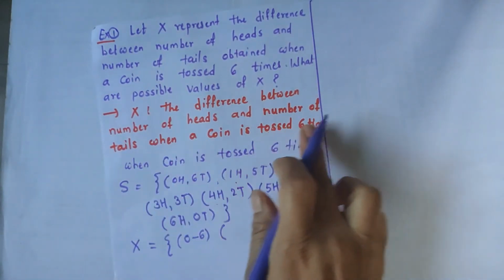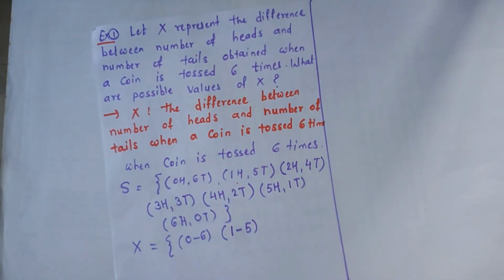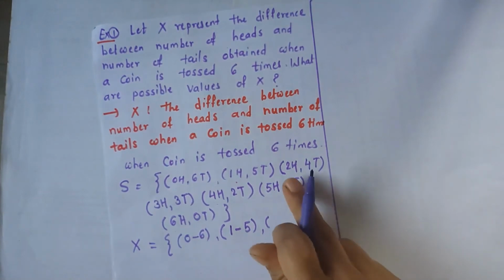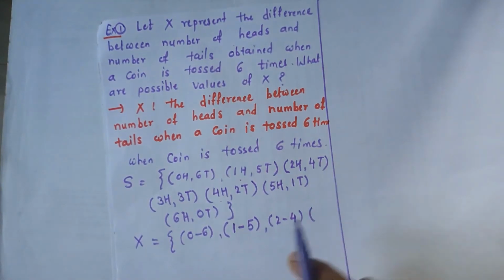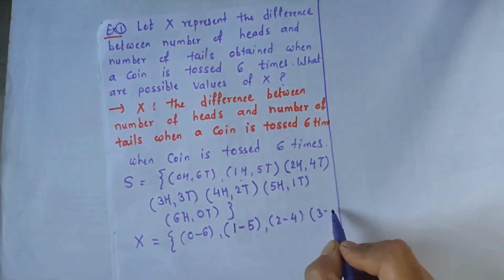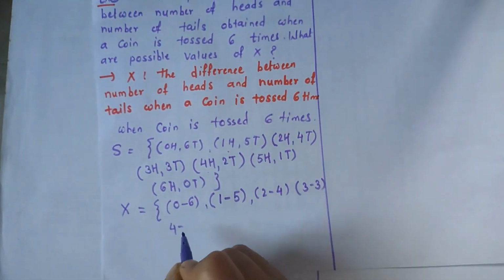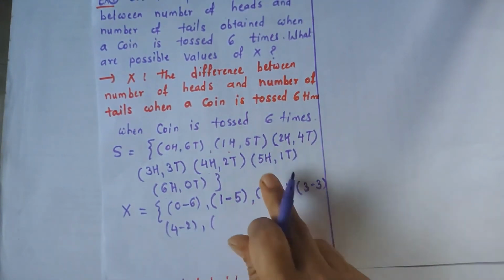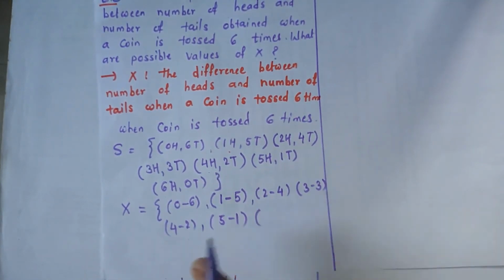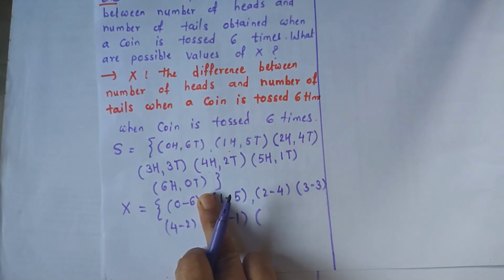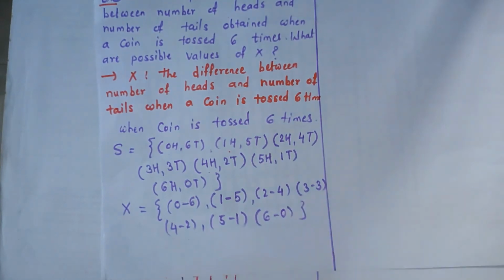Now the next difference is 2 heads and 4 tails, that is 2 minus 4. Next difference 3 minus 3. The next difference is 4 minus 2. Next difference 5 minus 1. And the last difference is 6 minus 0.